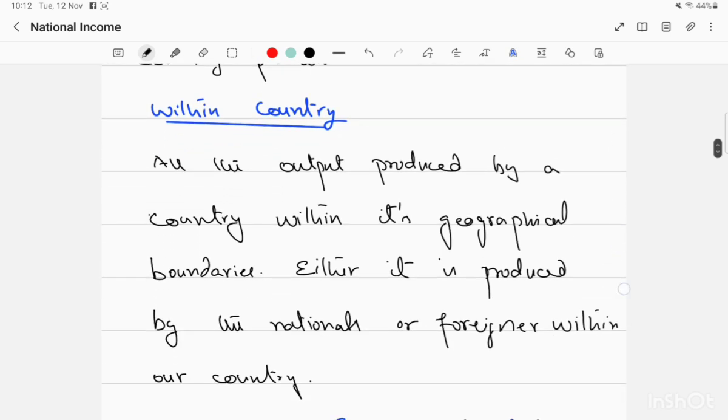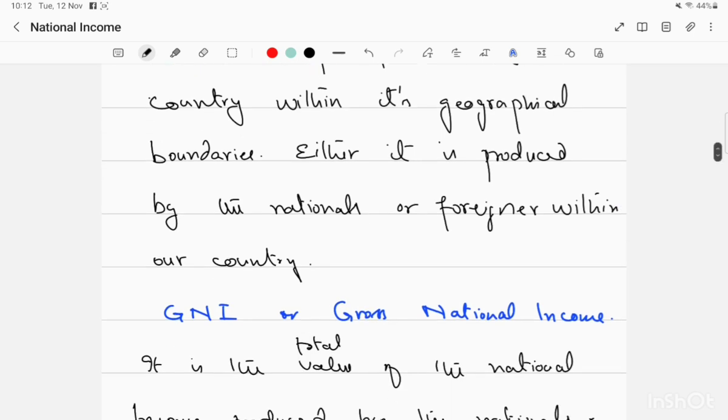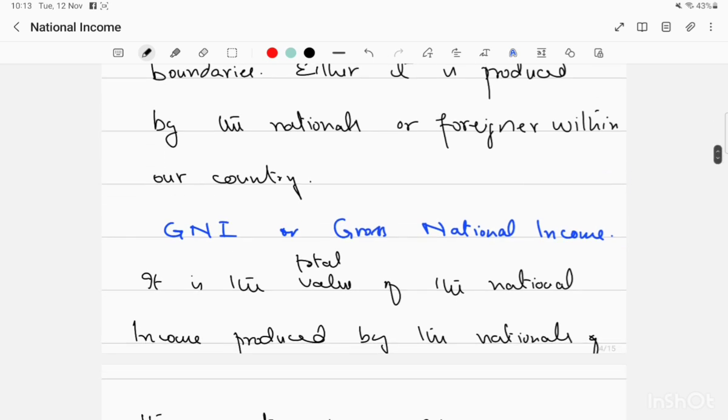So within the country, all the output produced within its geographical boundaries, whether it is produced by nationals or foreigners within our country. Many multinational companies like KFC, McDonald's, and many pharmaceutical companies produce output in our country. So that is included in our GDP, because they are using our factors of production to produce the output. So we include that output in our GDP.